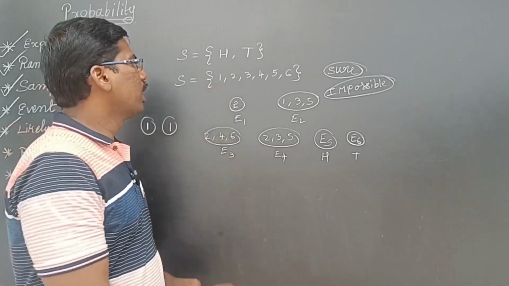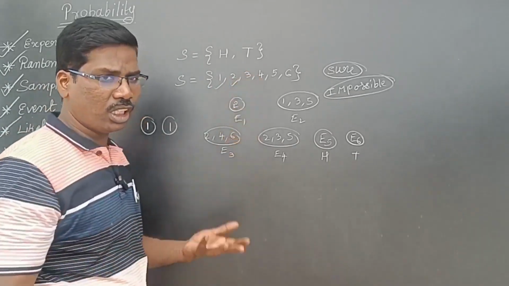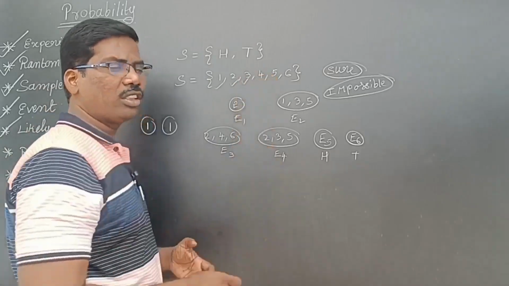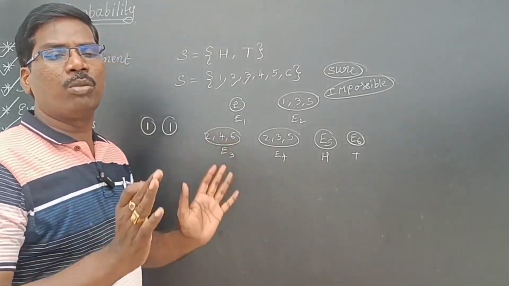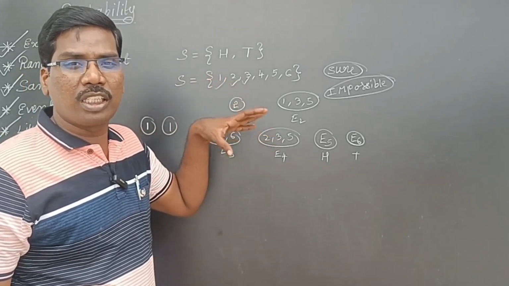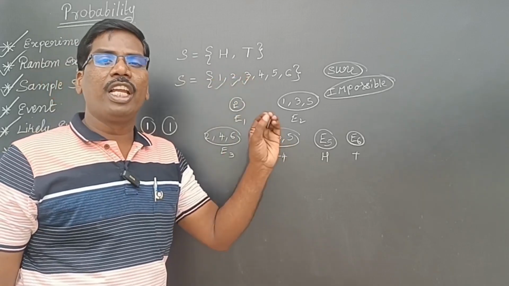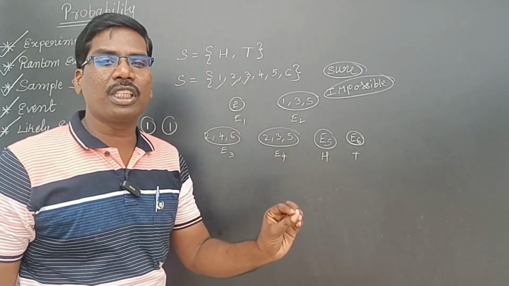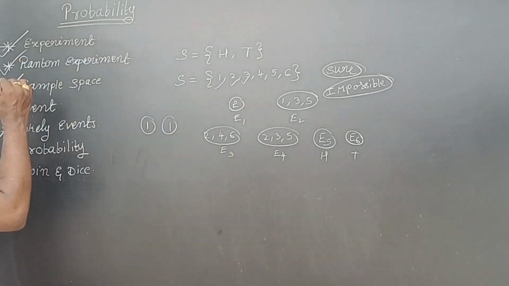For throwing a dice, getting 1, how many chances are there? Getting 2, that also has that much chance. Getting 3, that also has that many chances. We can't say 3 alone will come more or 5 alone will come more. So every individual outcome or event has equal chances. So equal chances is nothing but likely events. Those are called likely events.